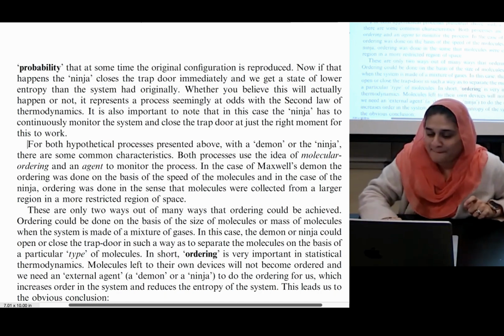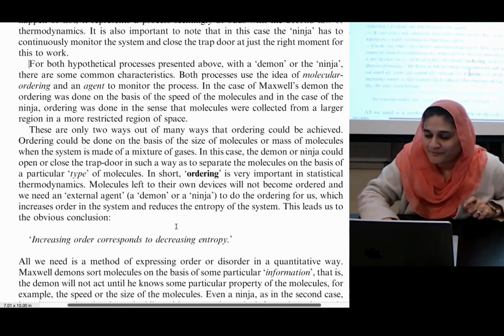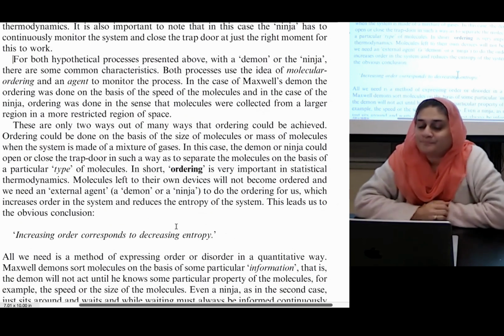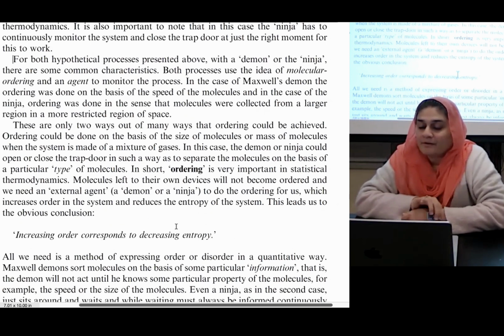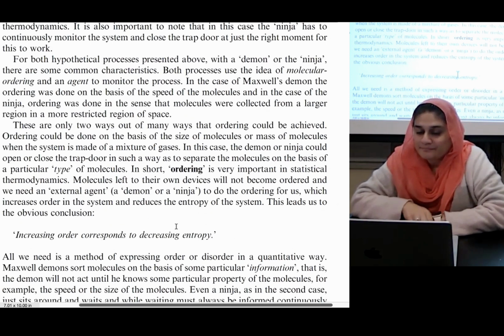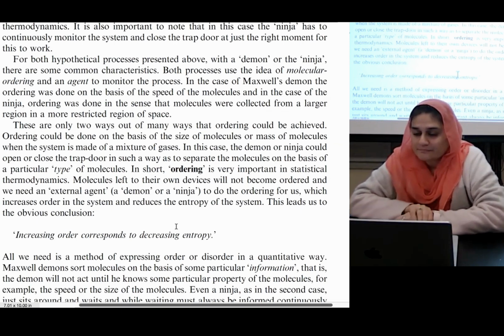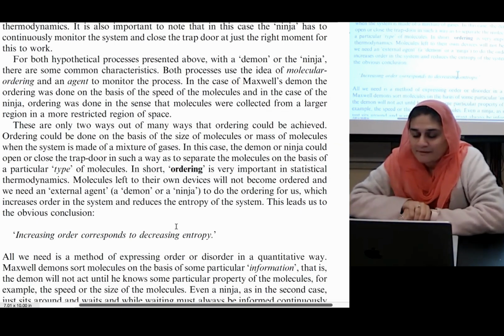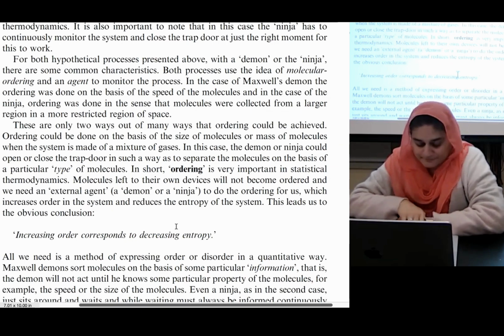These are only 2 ways out of many ways that ordering could be achieved. Ordering could be done on the basis of the size of molecules or mass of molecules when the system is made of a mixture of gases. In this case, the demon or ninja could open or close the trapdoor in such a way as to separate the molecules on the basis of a particular type of molecules. In short, ordering is very important in statistical thermodynamics.